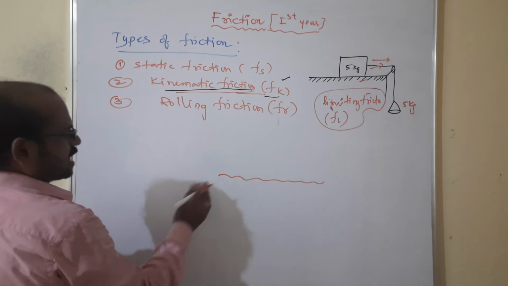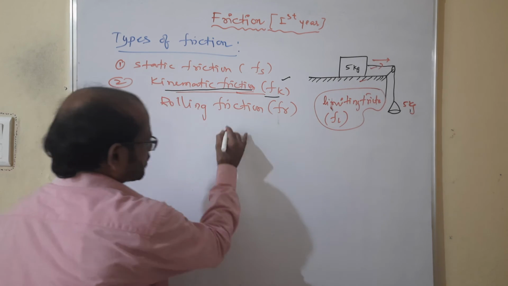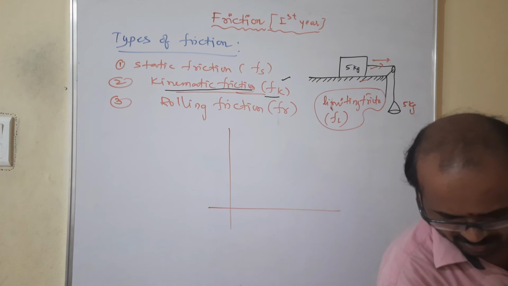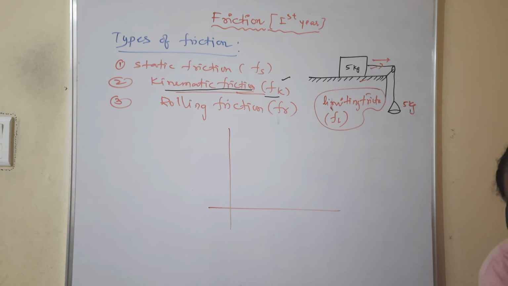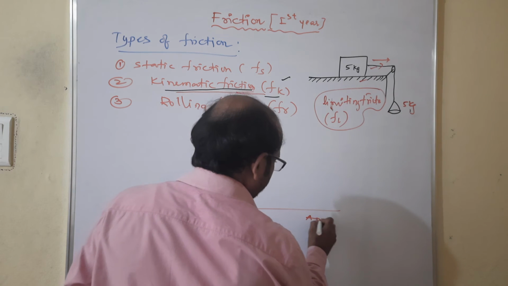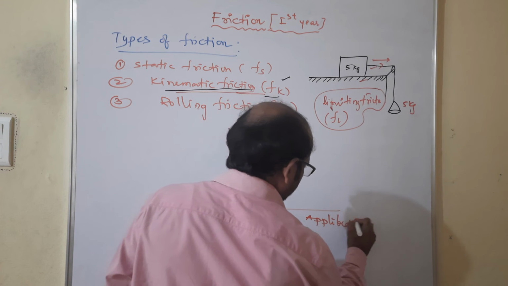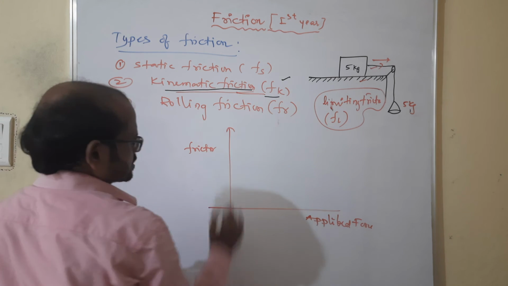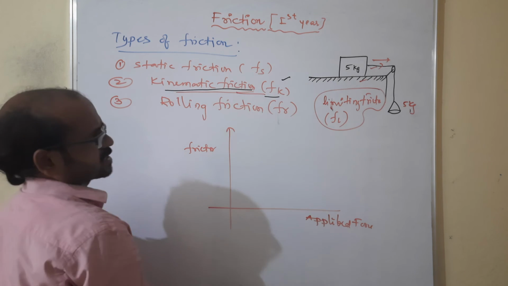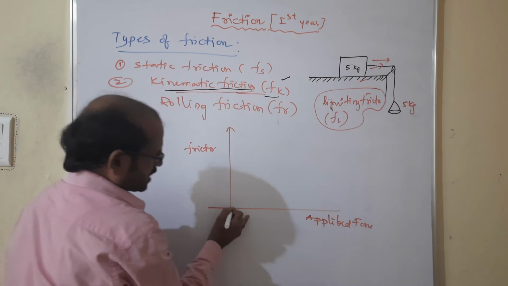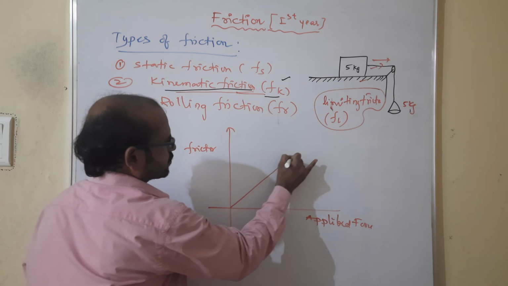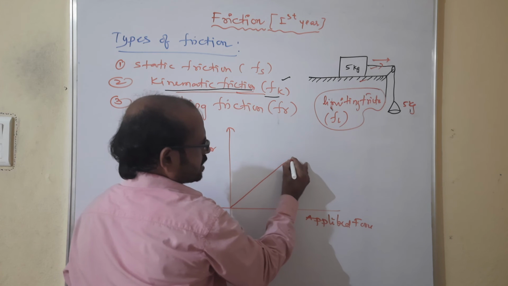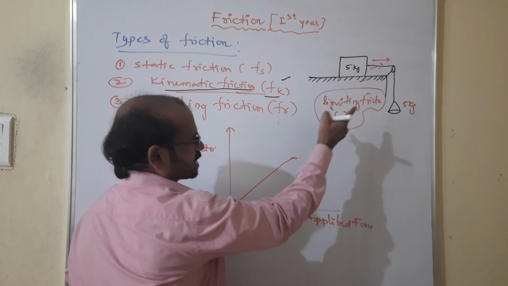That's what I'll tell you with a graph related to this. There will be a graph like this, with frictional force and applied force. Applied force is taken on the x-axis, and frictional force is taken on the y-axis. Initially, static: when the weight increases, the applied force increases, and therefore the frictional force also increases. And when it is balanced, there is a little reduction in frictional force. That is what we call limiting.